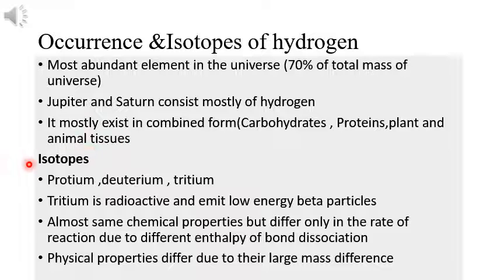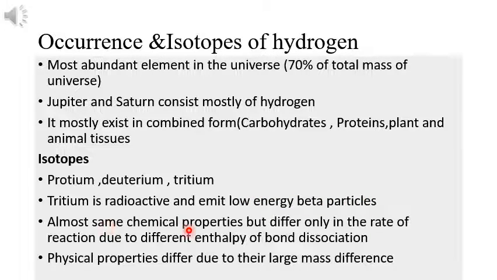And what about its isotopes? We know that there are mainly 3 isotopes for hydrogen: H-1, that is protium, H-2, deuterium, and H-3, tritium. And which is the radioactive one among these? Tritium is the radioactive isotope among the 3 isotopes of hydrogen. And tritium emits low energy beta particles too.